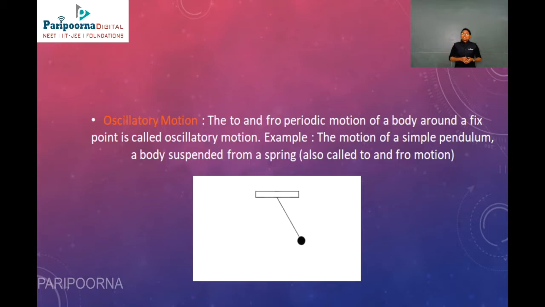Now another motion is oscillatory motion. It is the to and fro periodic motion of a body around a fixed point. So there will be a fixed point, but the object which is attached to it will move to and fro. So this is oscillatory motion. For example, the motion of a simple pendulum, which you can observe from the image, and a body suspended from a spring. So this is called the to and fro motion.